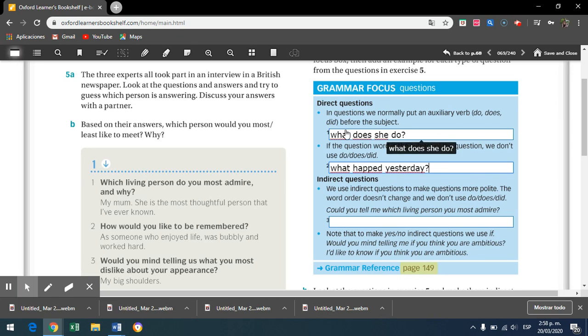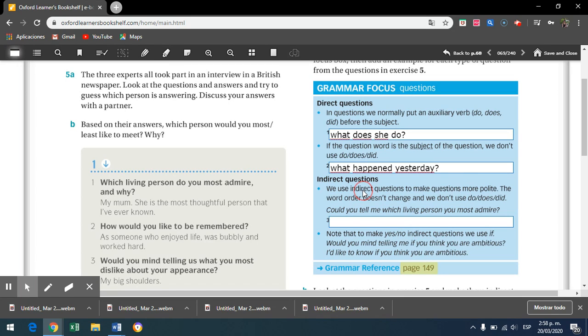So those are direct questions with the auxiliary and without. Here there is a problem with the spelling. What happened yesterday? Now it's correct. The first one is the normal one that we know, where we need an auxiliary. In the other one, we don't need the auxiliary because the subject is implicit in the WH question, right?